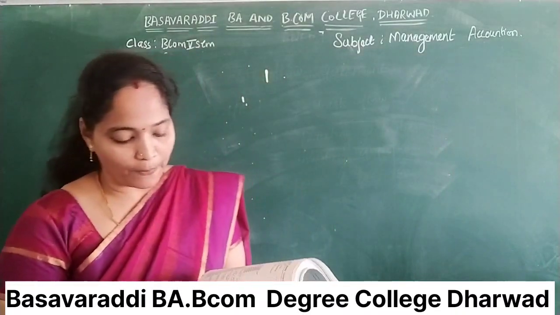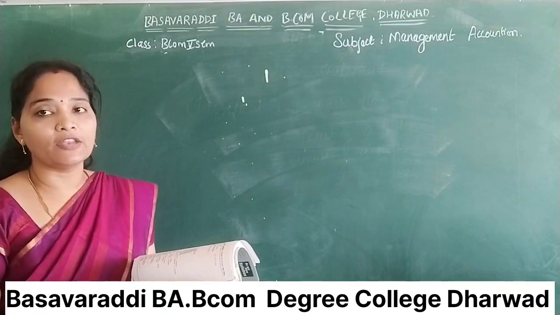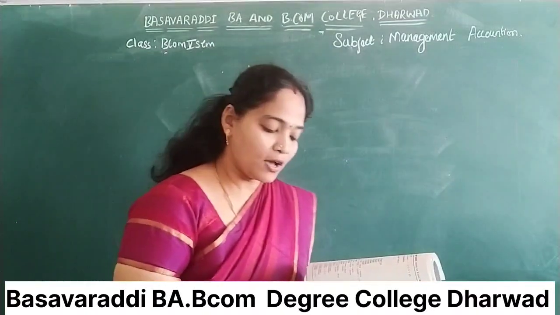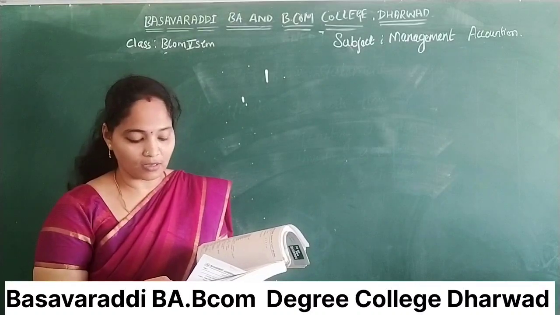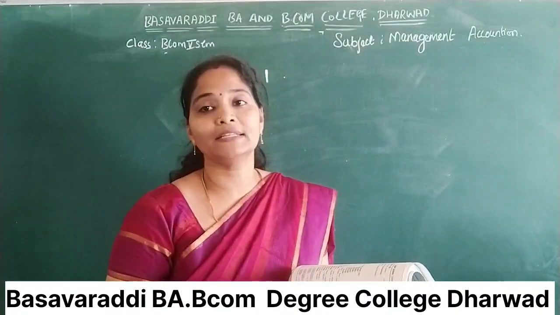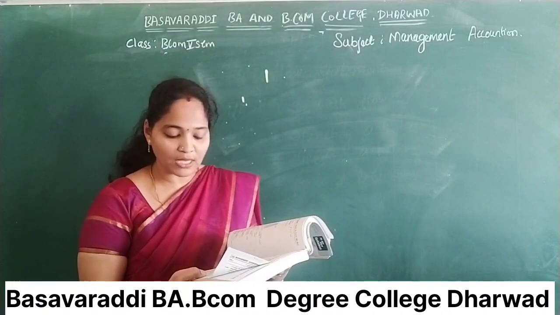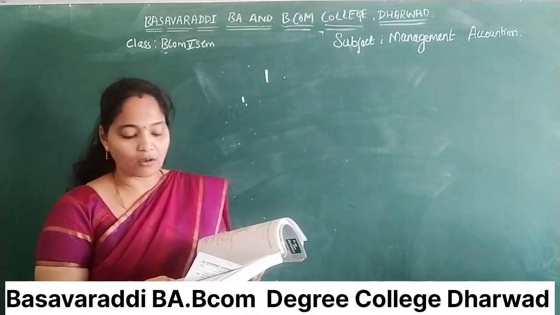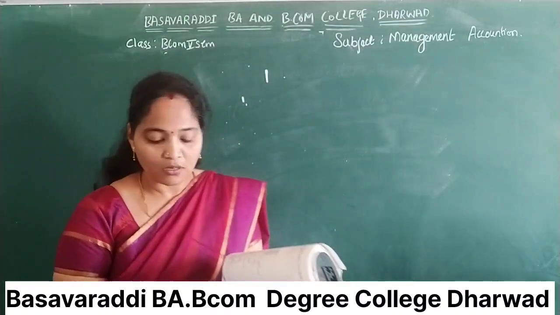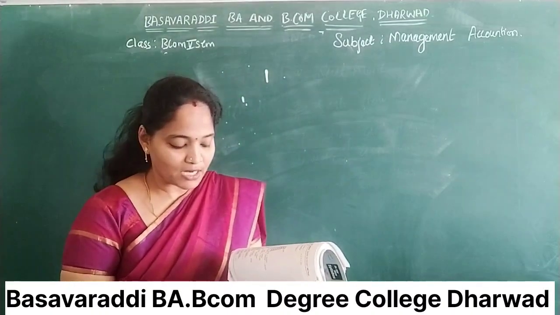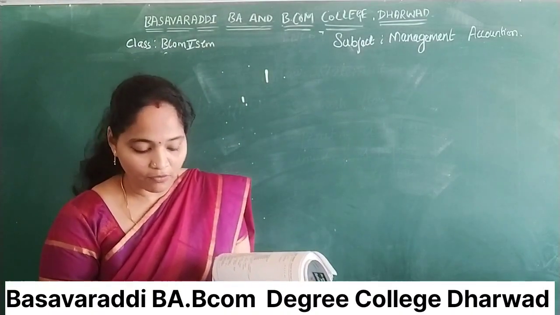cash from operations. They have given some information, particulars: 2018 January, 2018 December. Profit and loss account 2,20,000 in January 2018, December 4 lakh. Debtors 80,000, here 1 lakh.